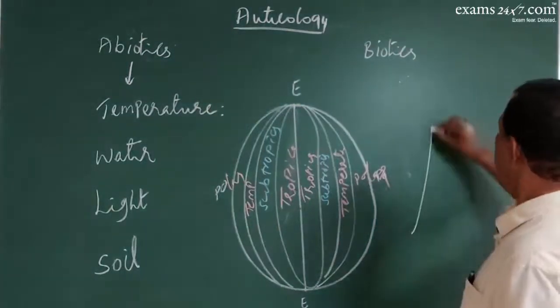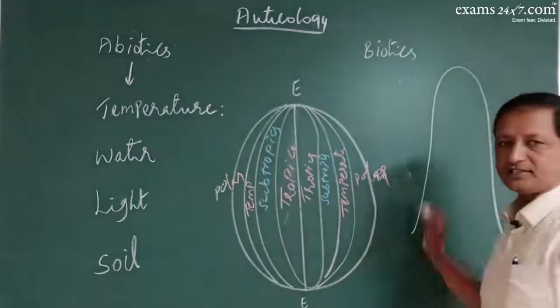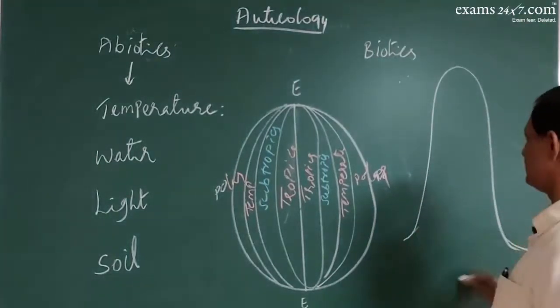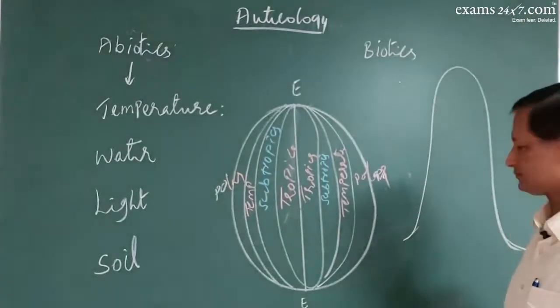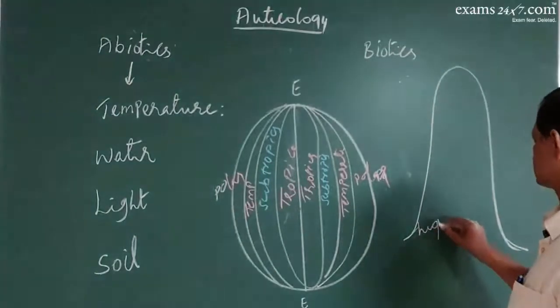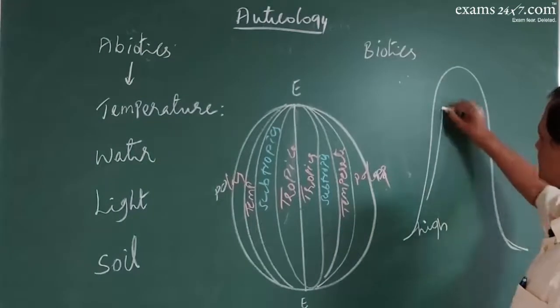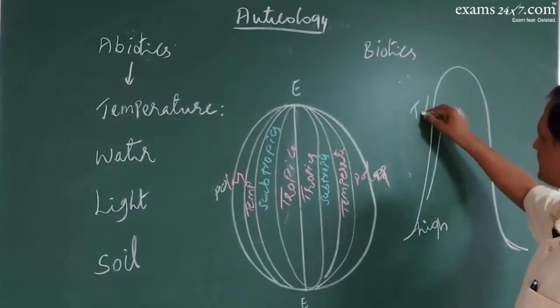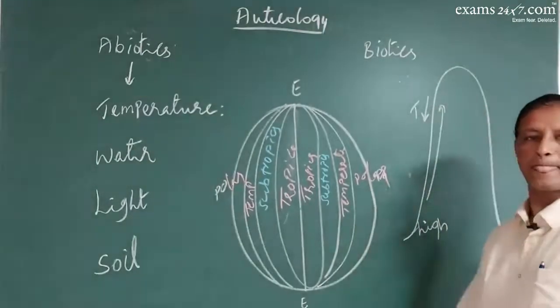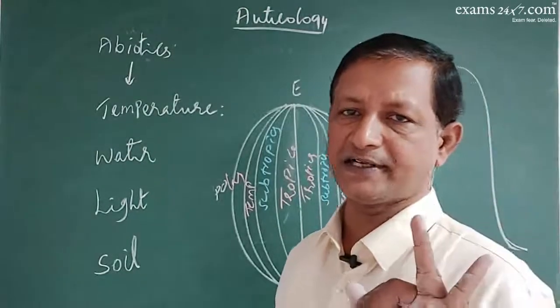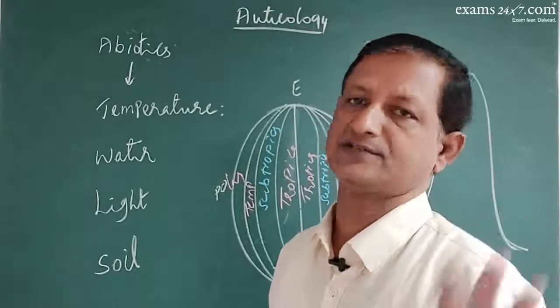And coming to the altitude, if you consider this as a mountain, at the base of the mountain, the temperature is very high. As the altitude increases, the temperature decreases. So, with the increase in altitude and with the increase in latitude, the temperature will decrease.